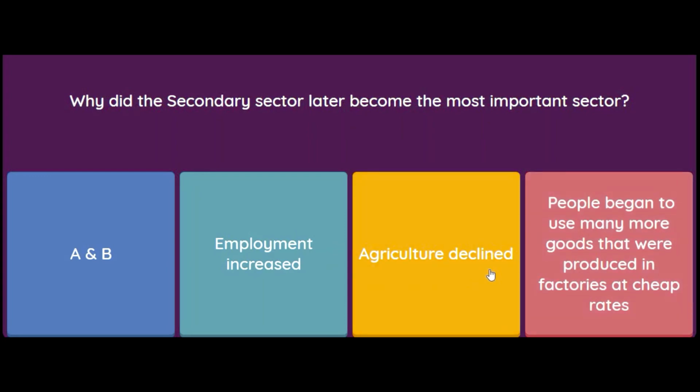Agriculture declined was C option. तो आपने guess कर लिया होगा, इसका आंसर है A and B, यानी कि secondary sector became important because employment बढ़ गई, लोगों को नौकरियां ज़्यादा मिलने लगी and people began to use many more goods that were produced in factories at cheap rates. तो ये दोनों reason हैं जिसके कारण secondary sector became most important sector of all the three sectors, that is primary, secondary and tertiary.